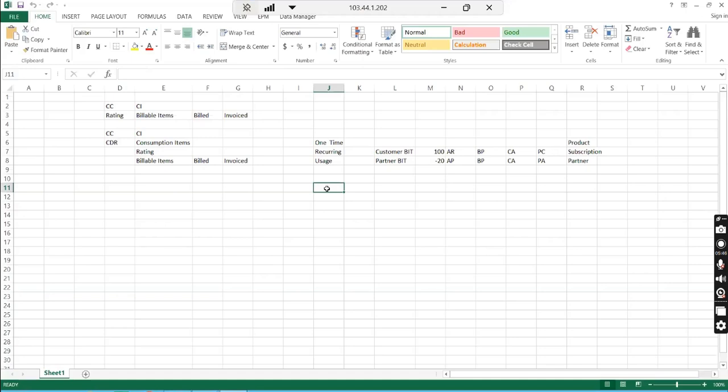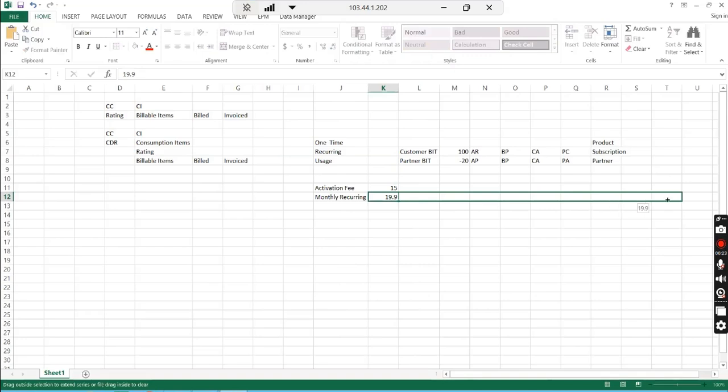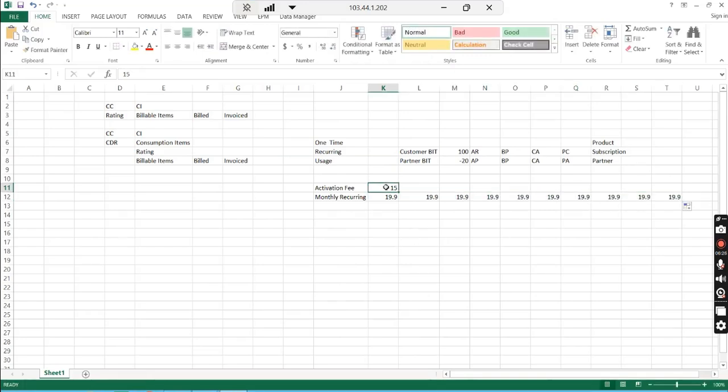Say a customer has taken an internet subscription. For an internet subscription, he has to pay one activation fee and then some monthly recurring fee. The first month he has to pay the activation fee. If I go with SAB's example, he has to pay $15. Then every month he has to pay 19.90. This one will keep on going, and the activation fee will be paid by him only once.